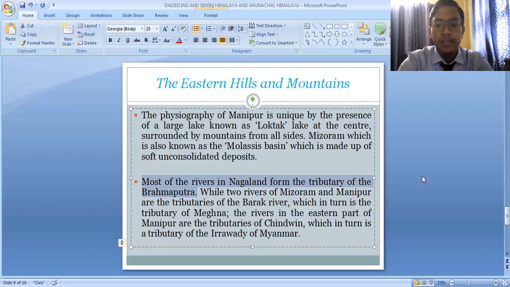The rivers in the eastern part of Manipur are the tributaries of Chindwin, which in turn is a tributary of the Irrawaddy of Myanmar. The rivers which flow in the eastern part of Manipur are the tributaries of Chindwin River. Chindwin is the main river which flows from here, and many small rivers join this Chindwin. The Chindwin River later on joins the Irrawaddy River, which flows through Myanmar.